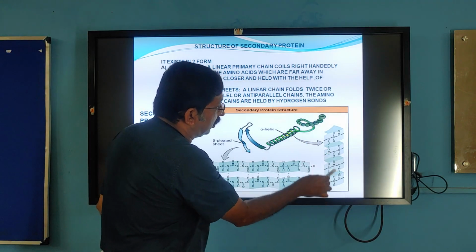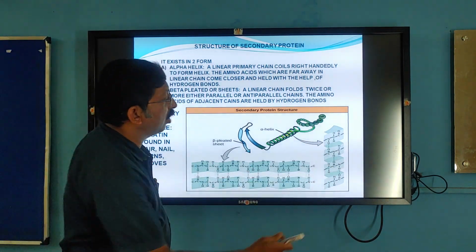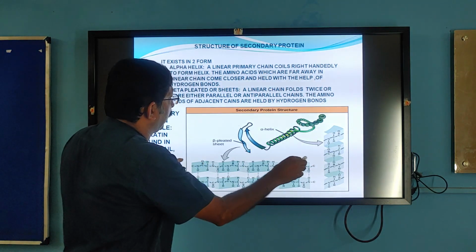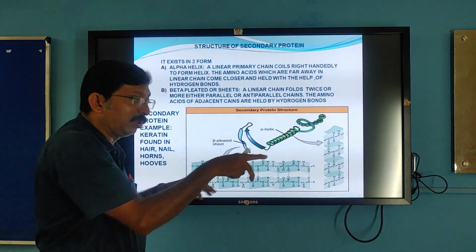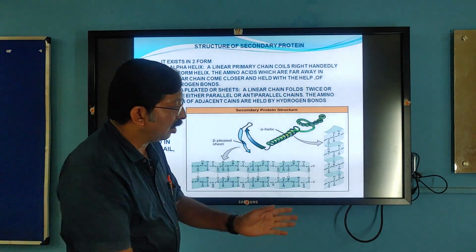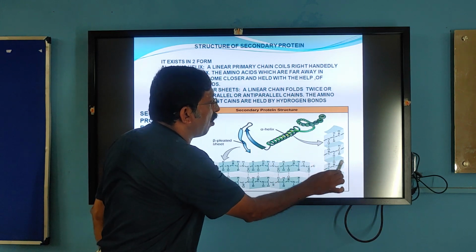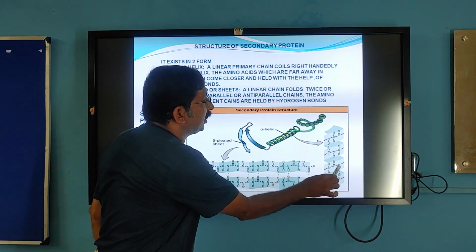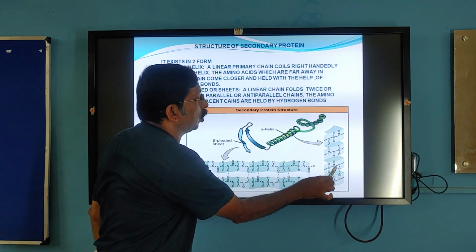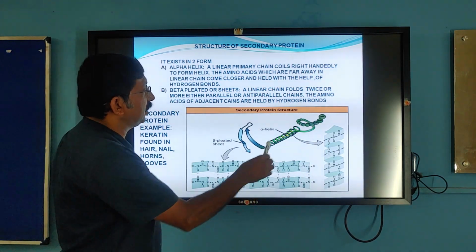See here, the amino acids which were very far away in the linear chain come closer. Those amino acids which were very far away come closer and form temporary hydrogen bonds between one amino acid and another, to give strength.